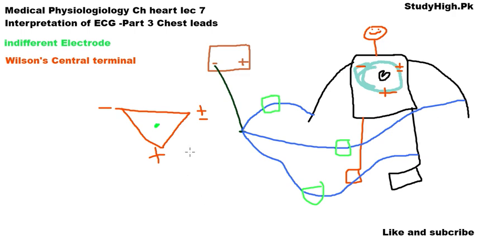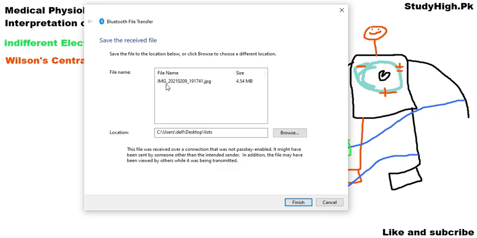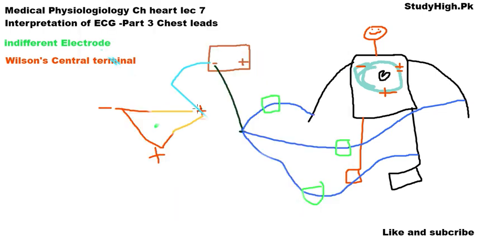In short, we are connecting this negative electrode with the three terminals of Einthoven's triangle. As a result, its center is approximately zero, which is also called the Wilson central terminal.